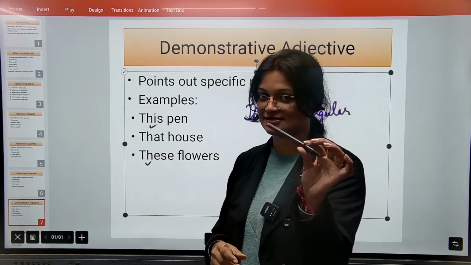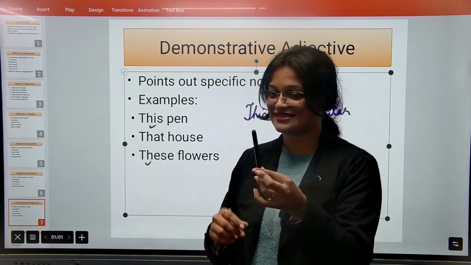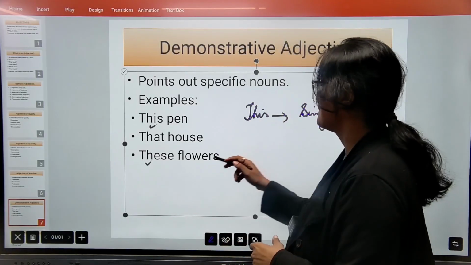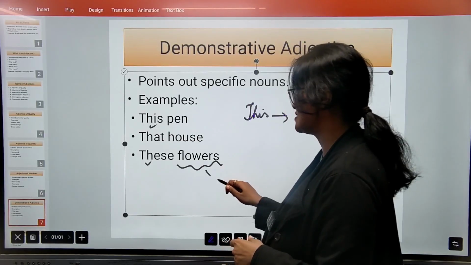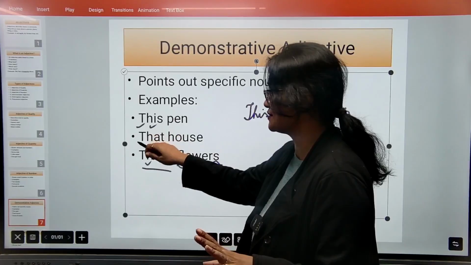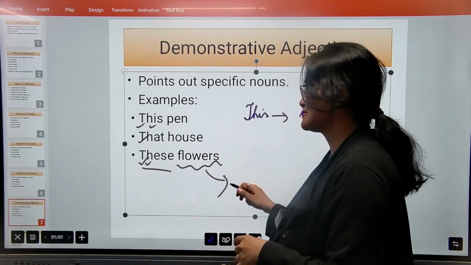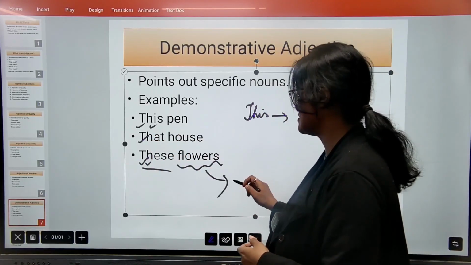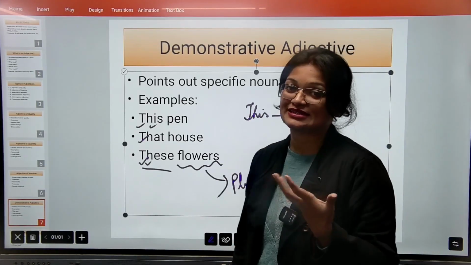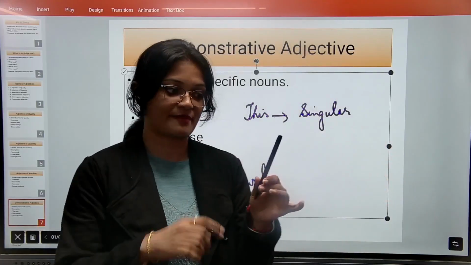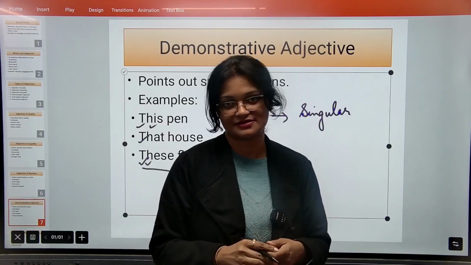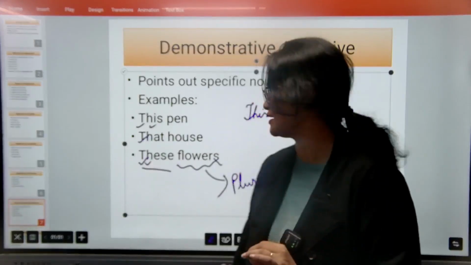For example, this is a pen. This is singular and I'm holding it, so it's a pen. This is a pen, right? But these flowers. So ये these है demonstrative word, adjective. These are the demonstrative adjective, okay? But ये किसके साथ use हो रहा है? That is important. Flowers, plural. So these जब हम बोलेंगे, for example, I have met such pens, then हम बोलेंगे these pens, जो कि मेरे पास ही है, near, ठीक है?